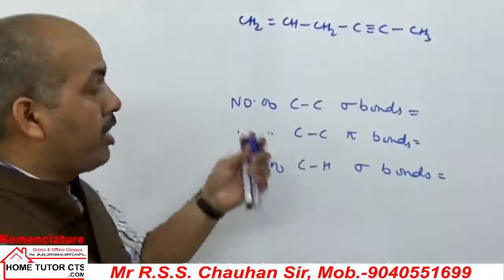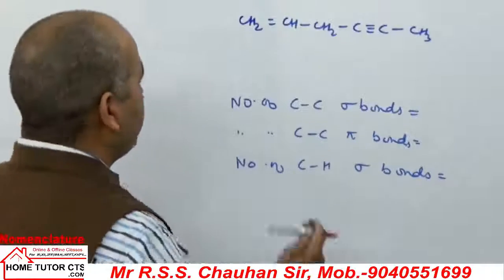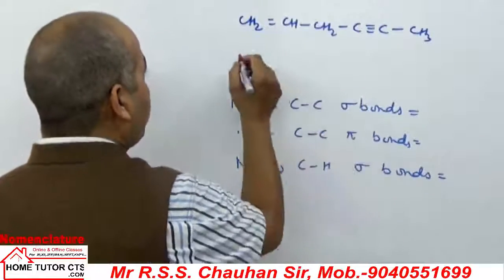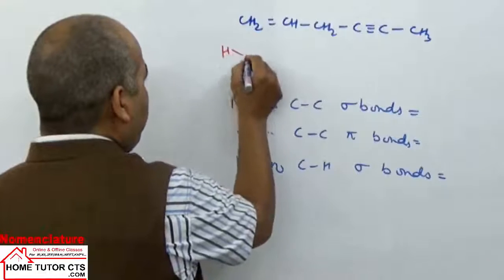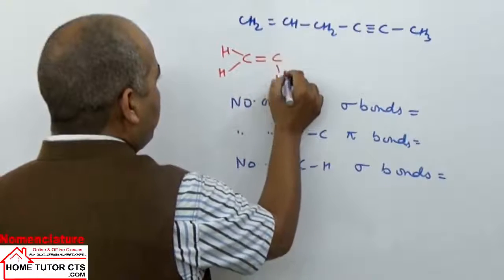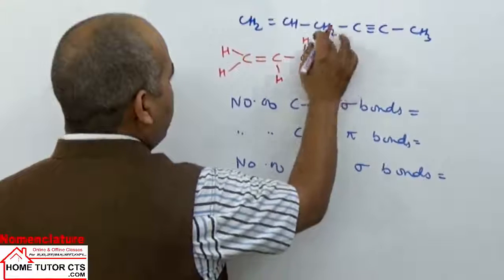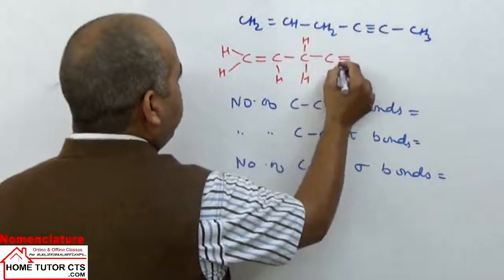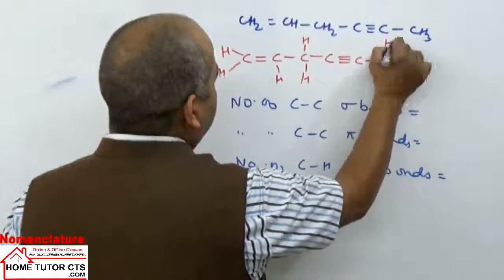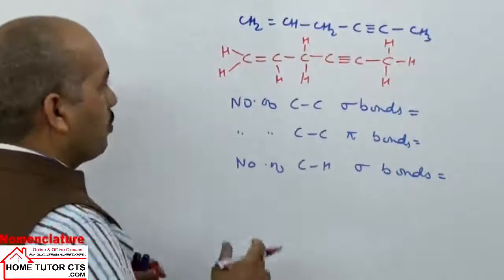So let's try the answer for this question. बहुत easy question है. आपको मैंने bonding में काफी सारे example किए थे. यहाँ पे क्या है, in such kind of case write the structure open to avoid any confusion or doubt or mistake. यहाँ पे carbon C, 1 hydrogen, again C, 2 hydrogens, again C, triple bond, फिर C, H3. And now you can count the number of all kind of bonds.